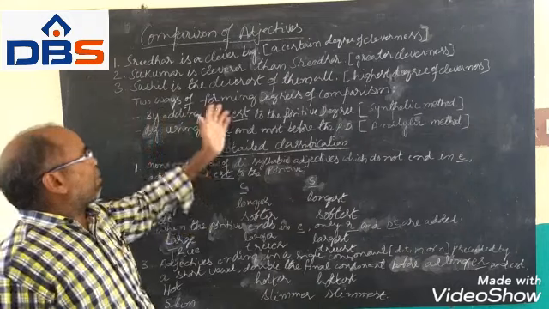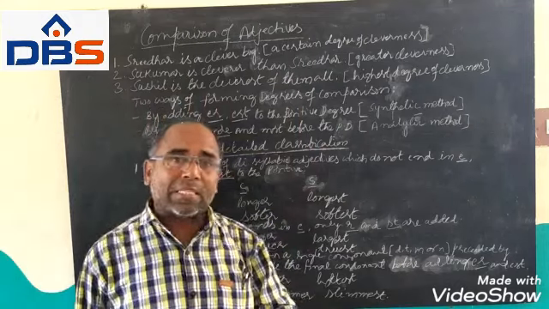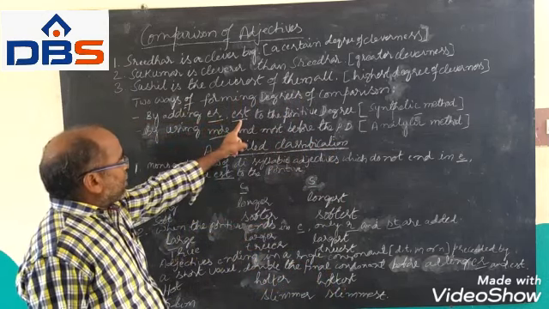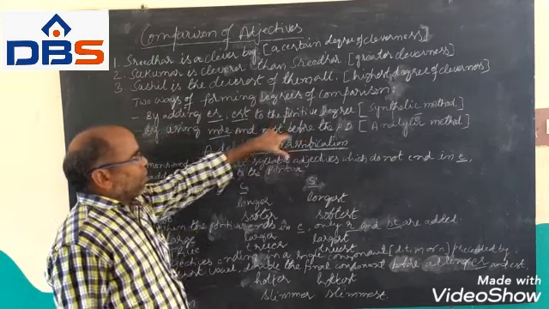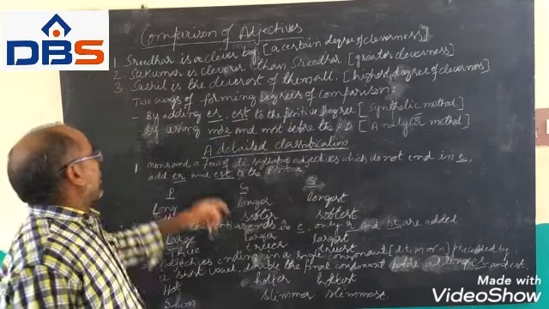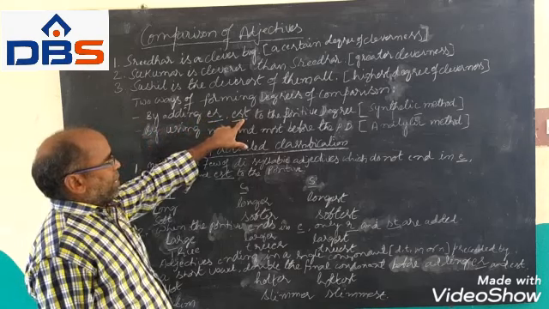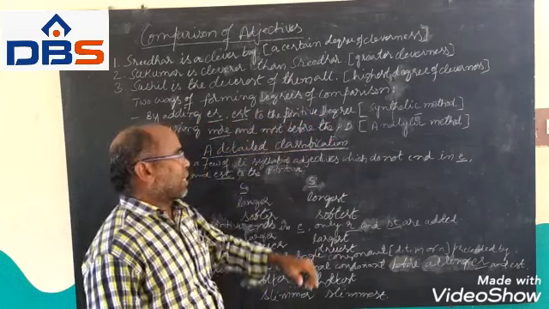There are two ways of forming degrees of comparison. By adding ER or EST to the positive degree, we change the degrees of comparison.